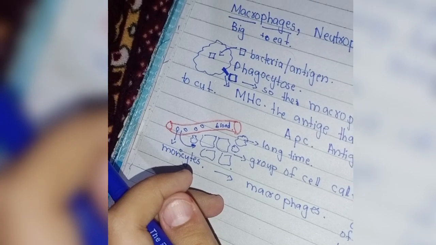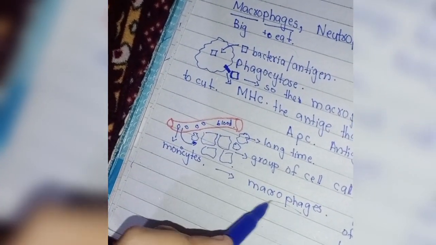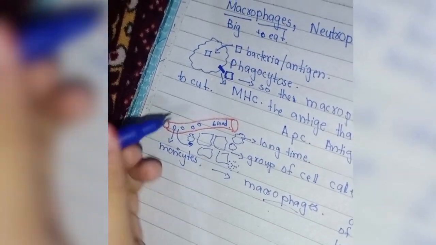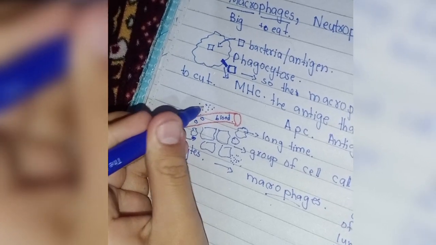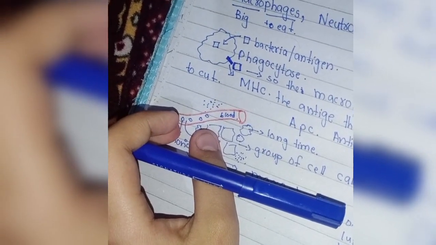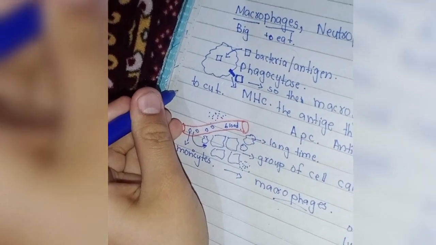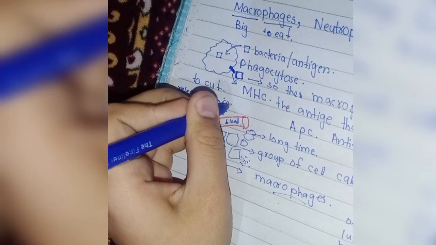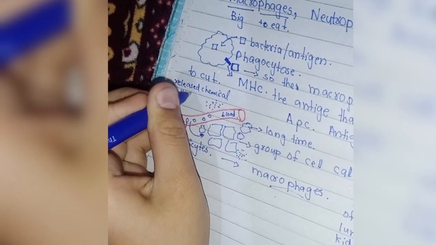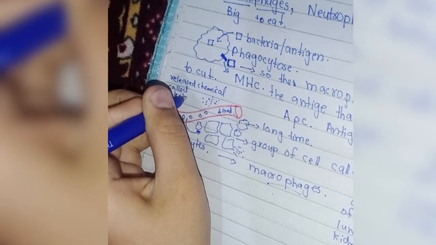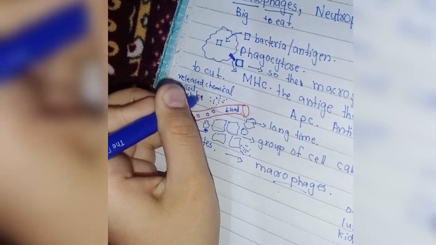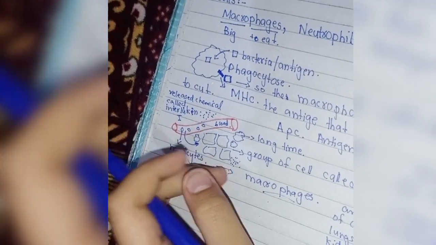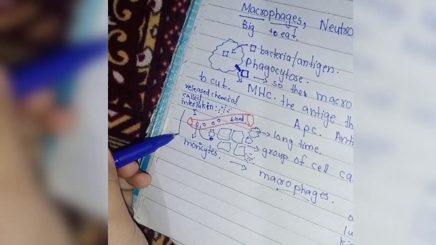Now these macrophages will release some chemical, which is known as interleukin 1. The macrophage releases a chemical called interleukin 1.